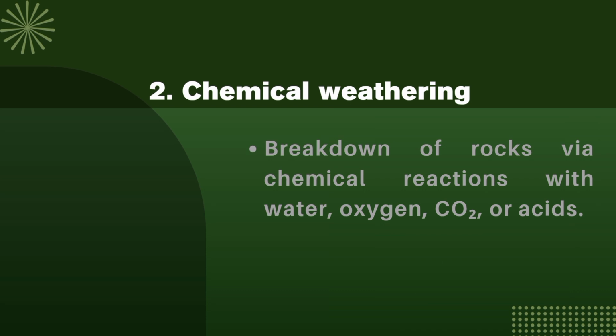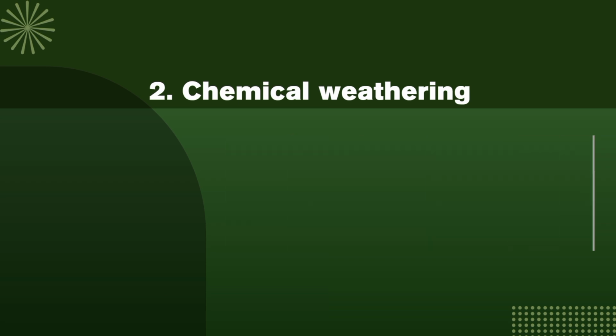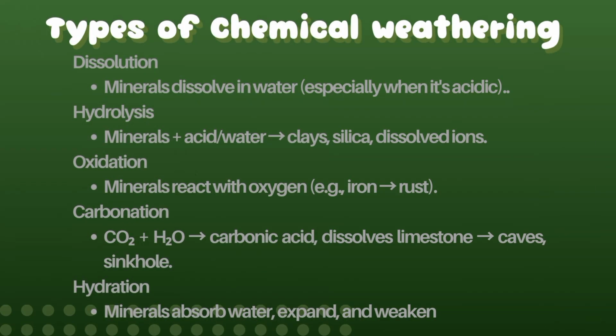Next is chemical weathering. Chemical weathering changes the minerals inside the rock using chemical reactions. Water is the most important agent. These are the types. First is dissolution. Minerals dissolve in water, especially when it's acidic. Next is hydrolysis. Water reacts with minerals and forms clay. For example, feldspar in granite turns into clay.